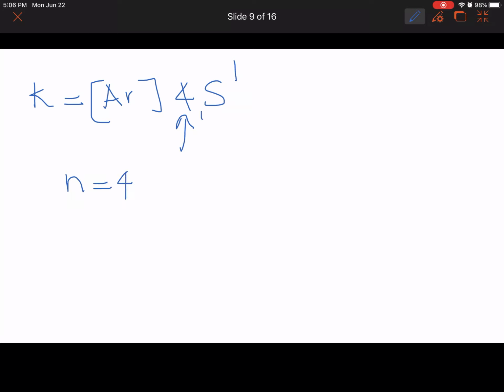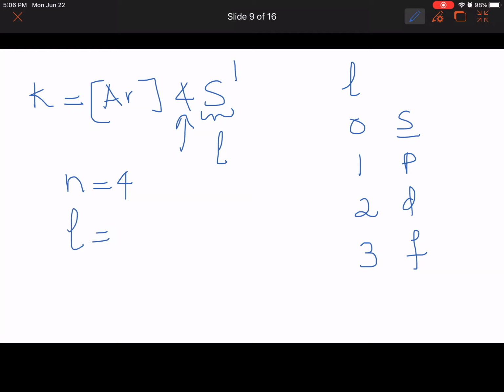And the S is defined by the letter L, which gives us the shape of the orbital. Remember, L values could be 0, 1, 2, 3 and the designated orbital shapes are S, P, D, F. If we are talking about an S orbital, that means the L value is 0. So n equals 4, L equals 0.